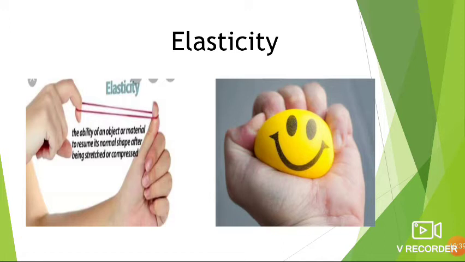Some substances change their shape when a force is applied on them, but return to their original shape and size when the force is removed. This property is called elasticity.